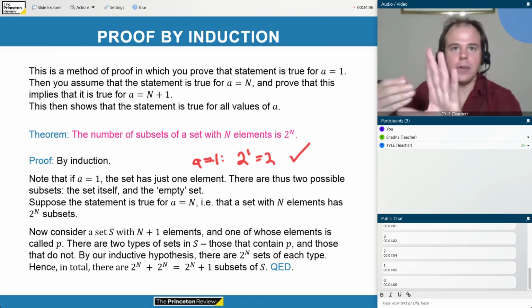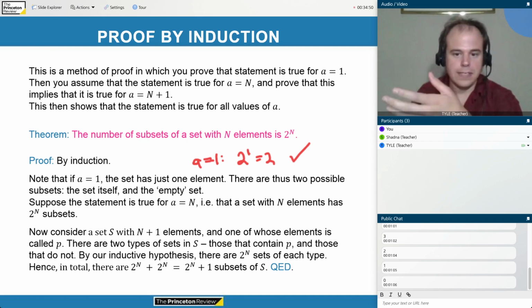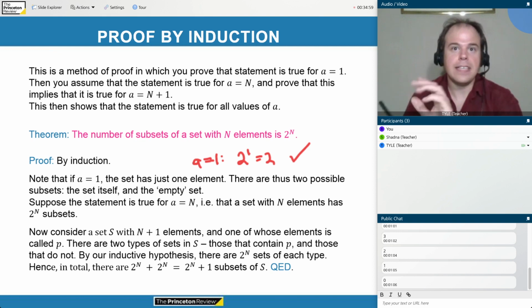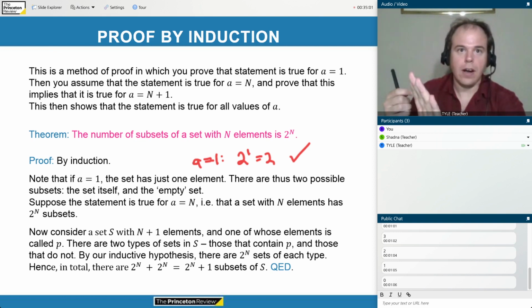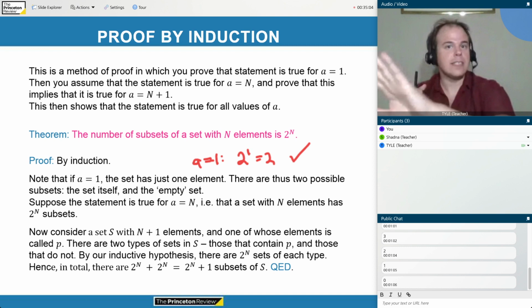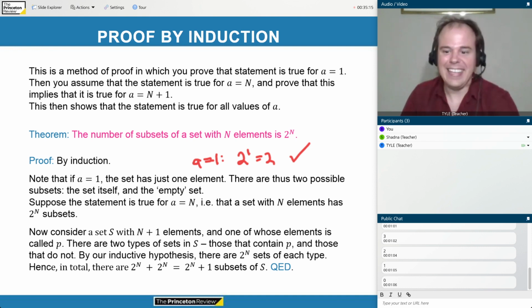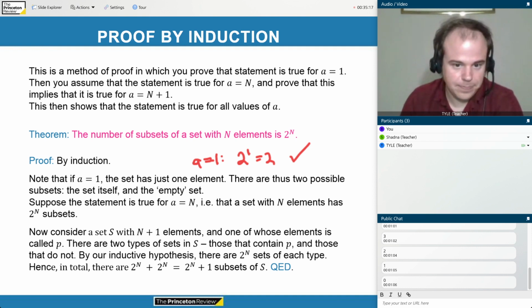Of the sets that don't contain p, these are also subsets of a smaller set, which is S minus p, which has only n elements. Therefore, there are 2 to the n such sets. On the other hand, the sets which do contain p are also just subsets of that smaller set, S minus p, but with p also tacked on. So there are also 2 to the n of those types of sets as well. I know that part's a little confusing.